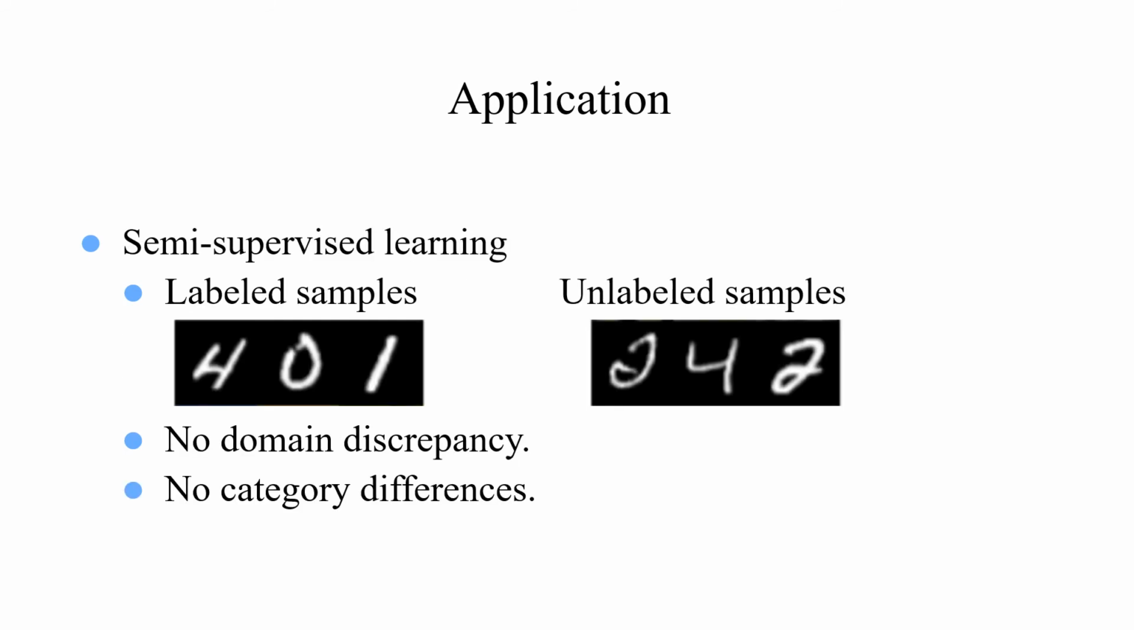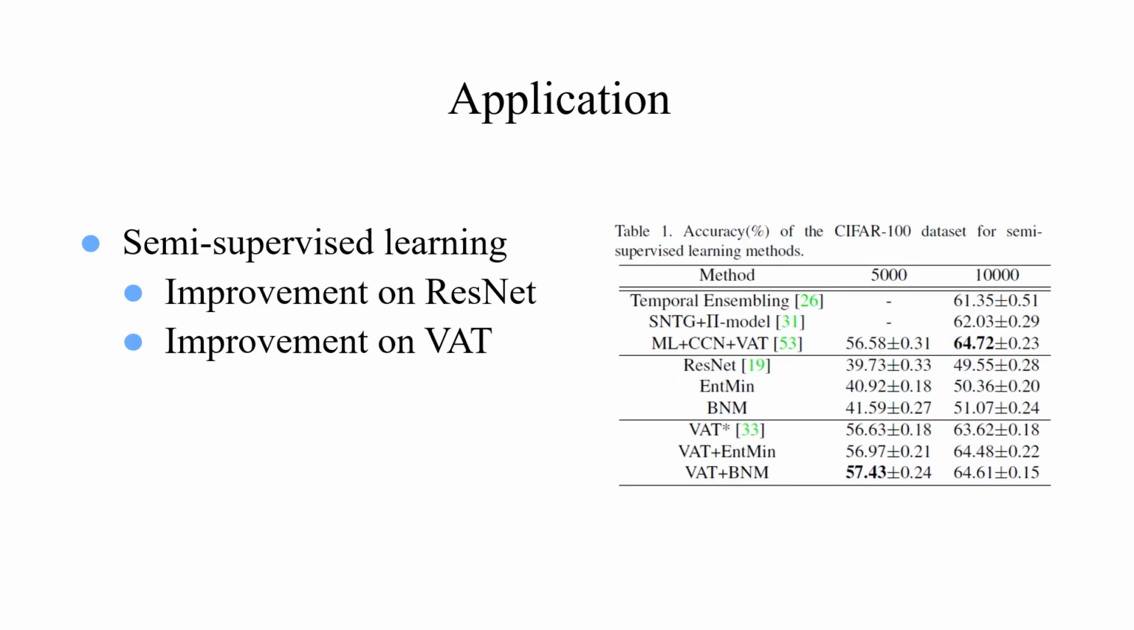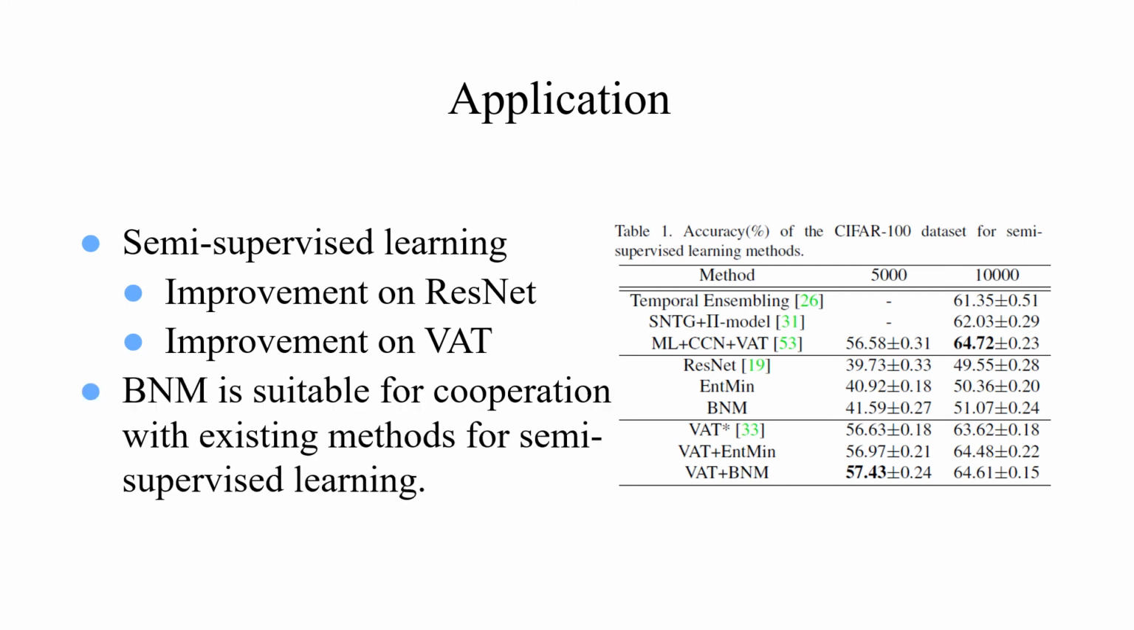In semi-supervised learning, there are fewer labeled samples and rich unlabeled samples. There are no explicit domain discrepancy and category differences in semi-supervised learning. Experiments show that BNM could improve the ResNet baseline and other existing methods, such as VAT. Thus, BNM is more suitable for cooperation with existing methods for semi-supervised learning.